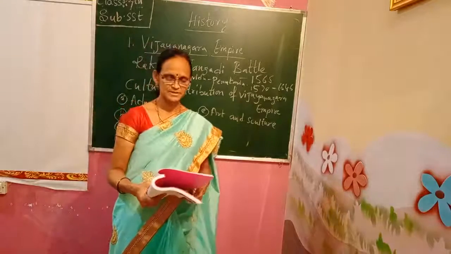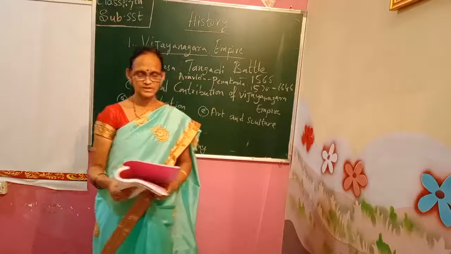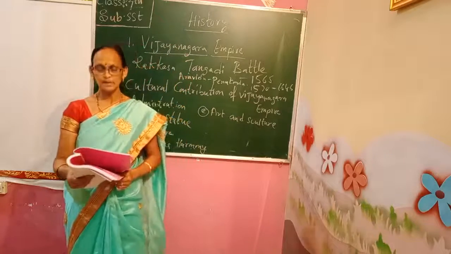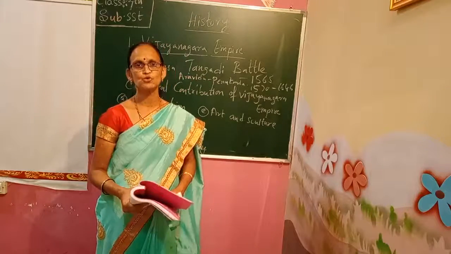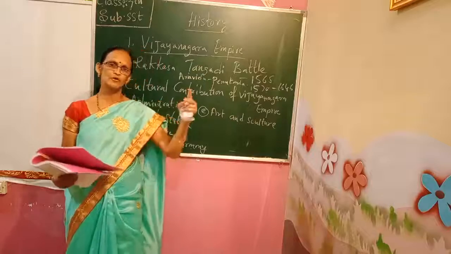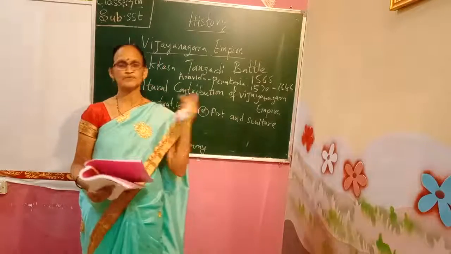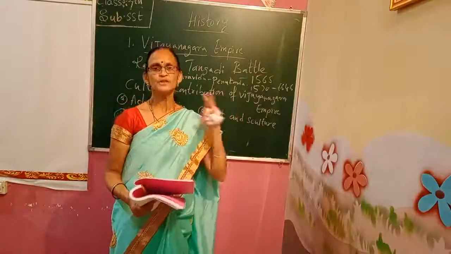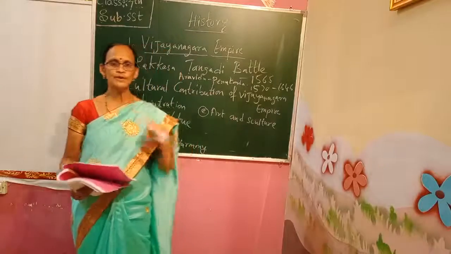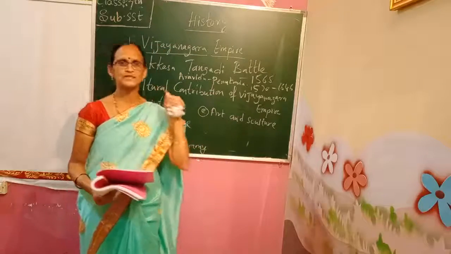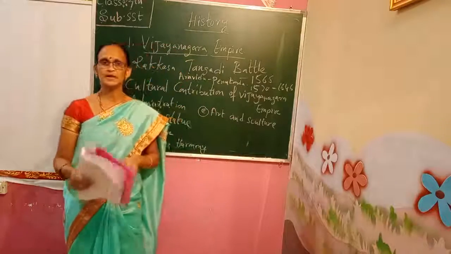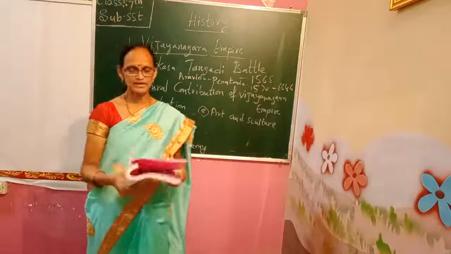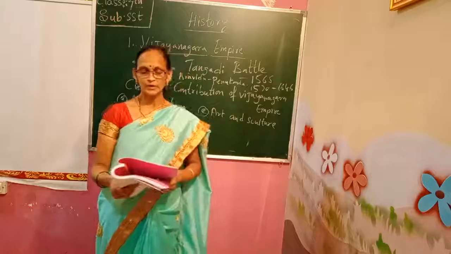In this administration, there were many ministers to assist the king as the leaders in the local provinces. So what happened? Like how India is ruled by two governments, the central government and the state government, in the times of Vijayanagar Empire also, it was decentralized. Means all the authority was in the hands of the king, and he divided it into small provinces and made a chief, and he ruled the kingdom.